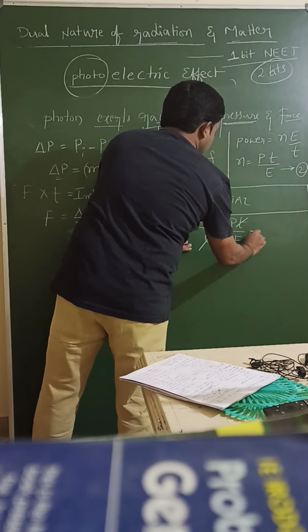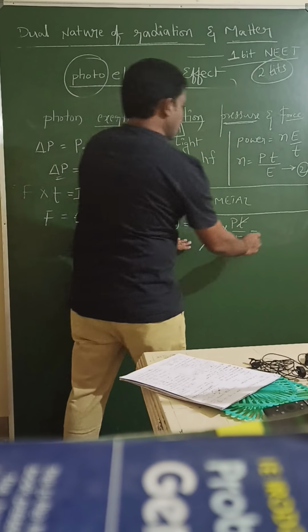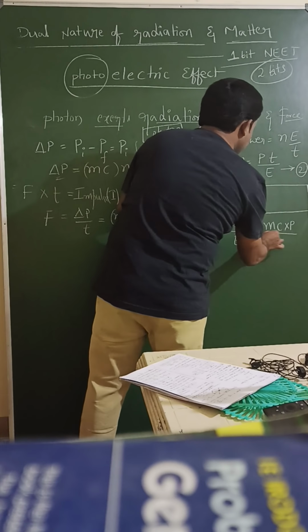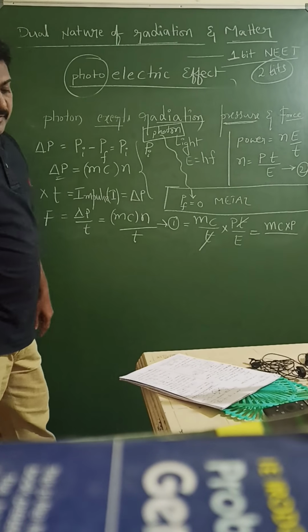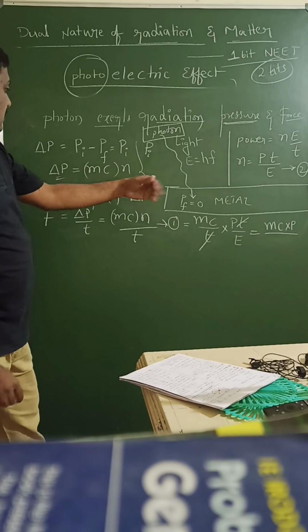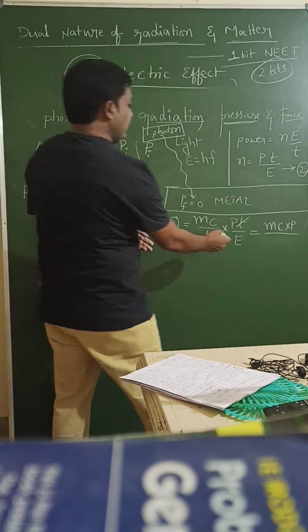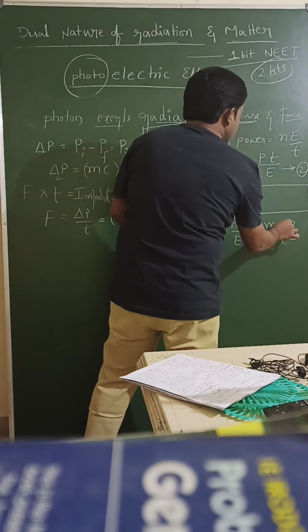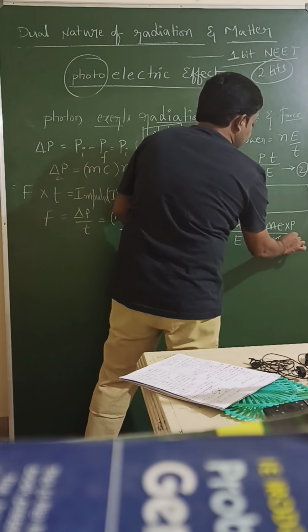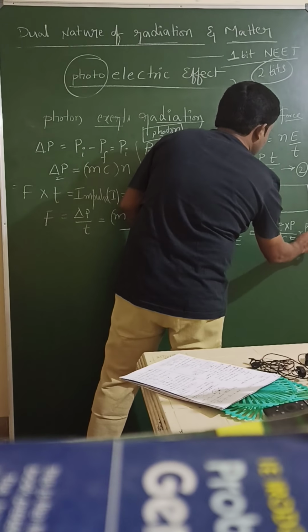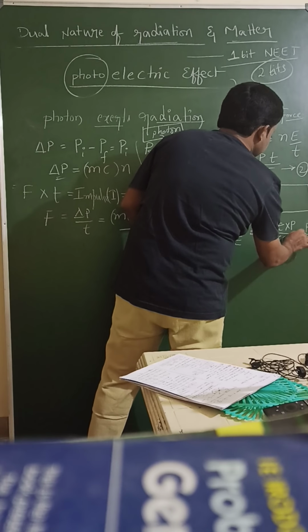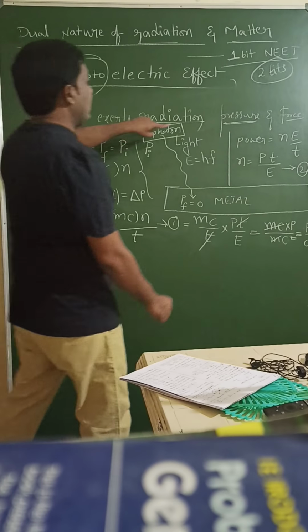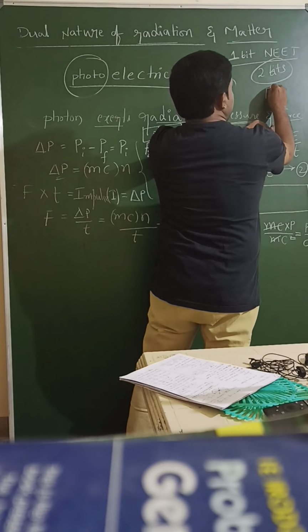Here E is equal to mc into P. So I will write that equation: mc into E is equal to mc square. Then mc cancelled, it is equal to P by C. So I got one formula, the force formula, F is equal to,